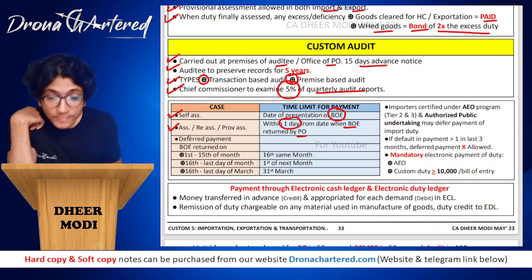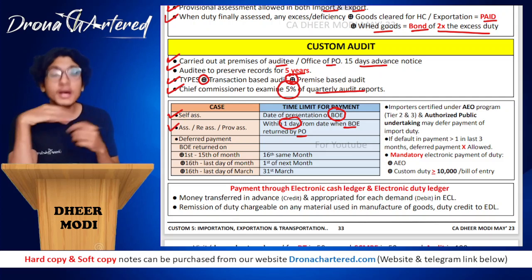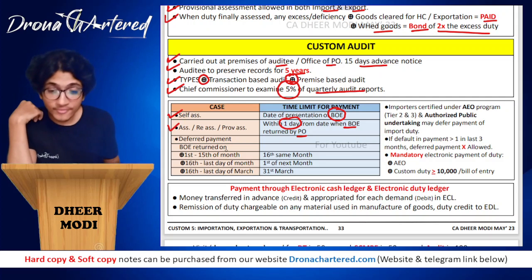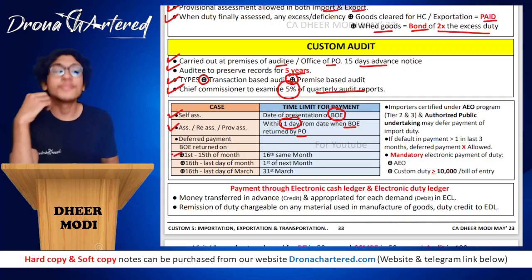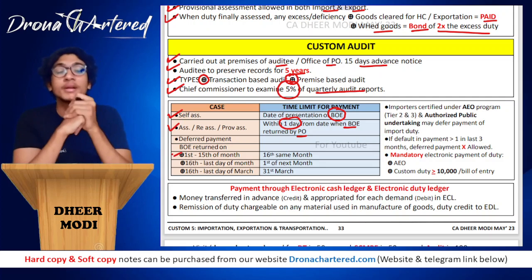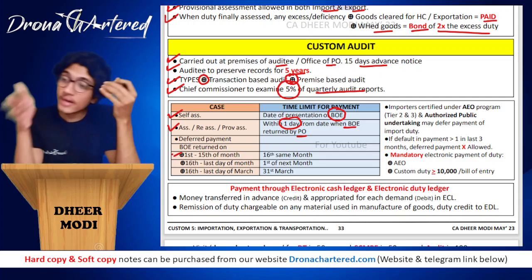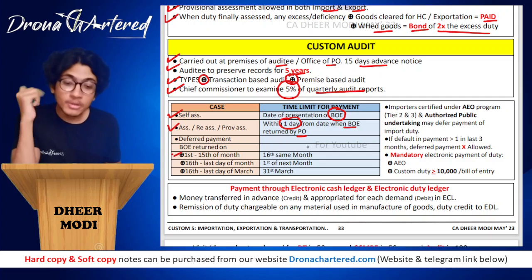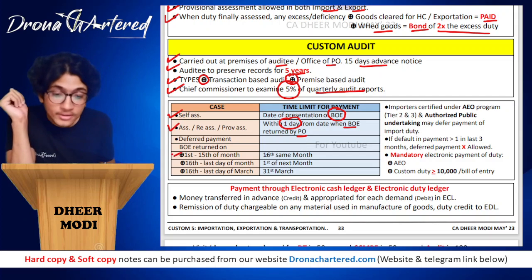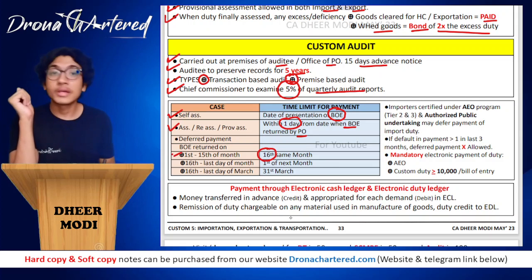Okay, in case of deferred payment, some people are allowed to pay on a deferred basis. On deferred payment, if the BOE is returned between the 1st to 15th of the month, that is your first half of the month, then the time limit for payment for all of those bills of entry will be the 16th of the same month.